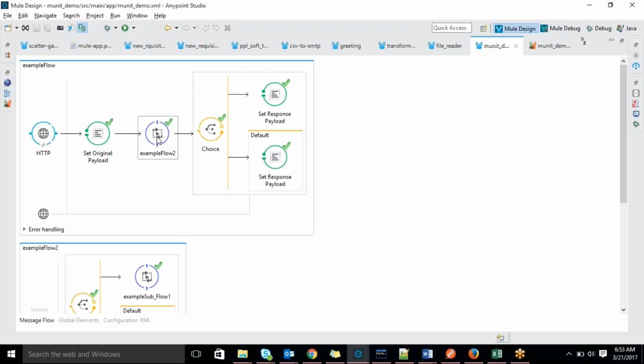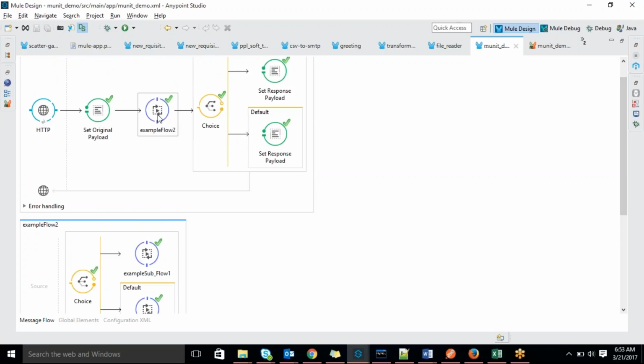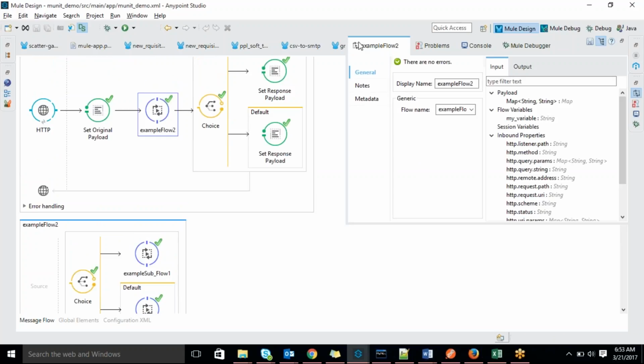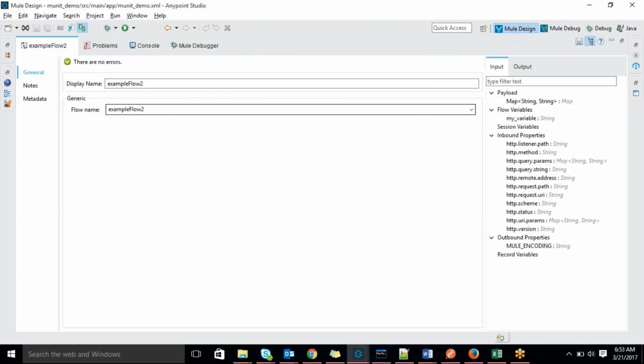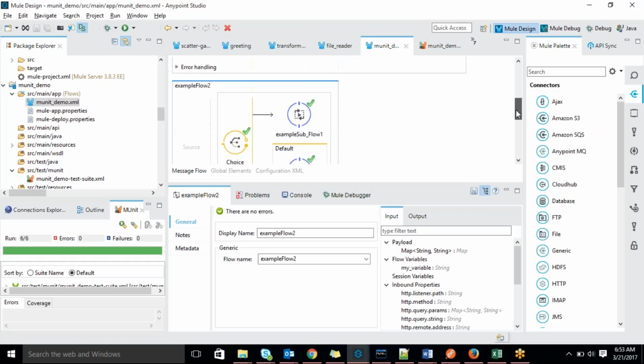This is a flow reference. Based on this flow reference, it will jump to that particular subflow. Wherever you mention the flow name in the flow reference, it will jump there. For example, it will jump to the subflow. This is my subflow, example flow 2.